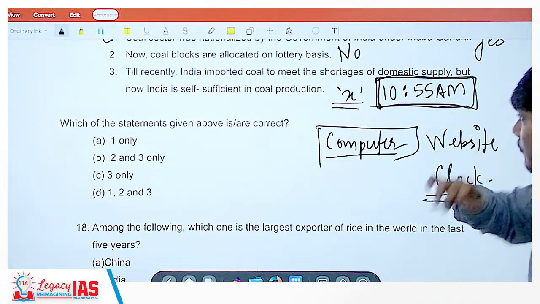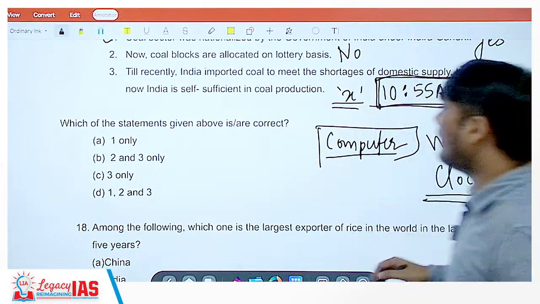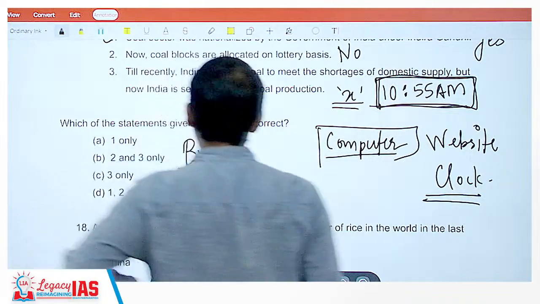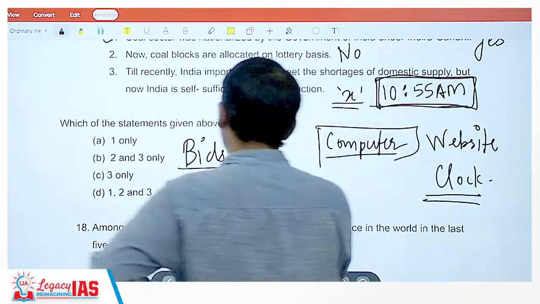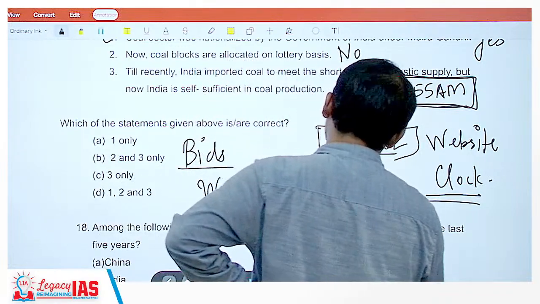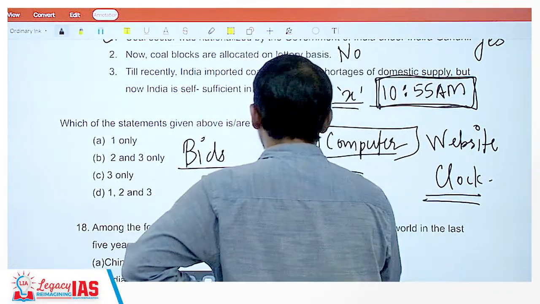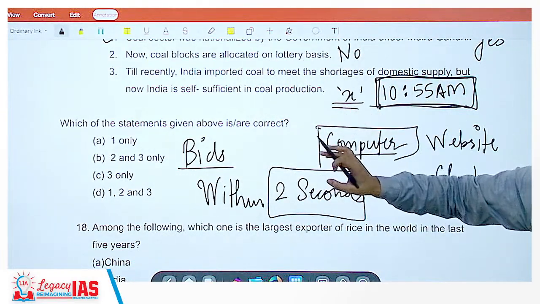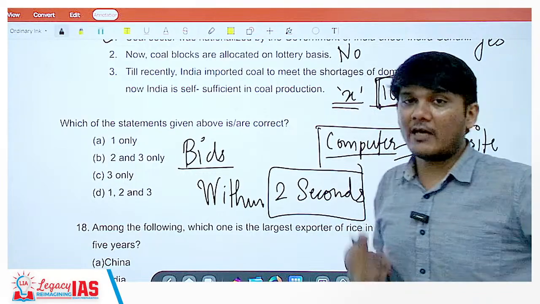Okay, and the moment it's 10:55, the bids will open, and trust me guys, within 2 seconds the entire coal would be bid for, this particular kind of coal.